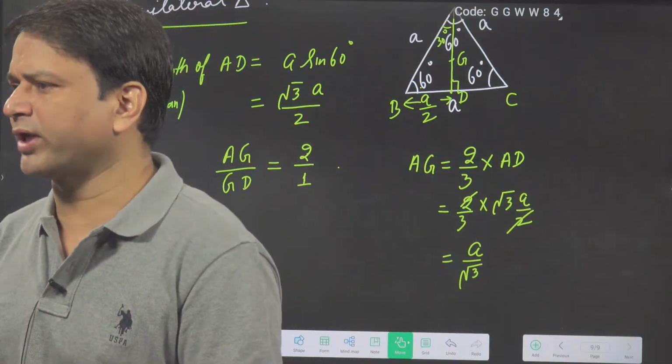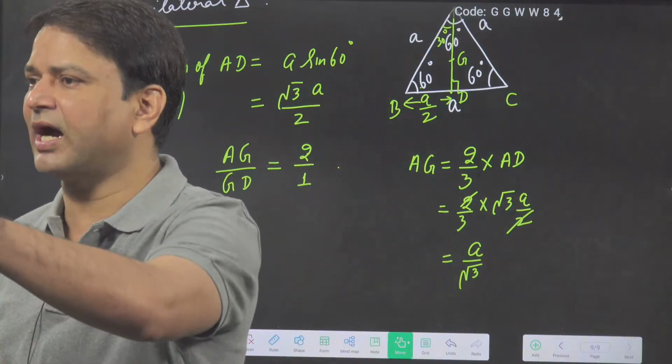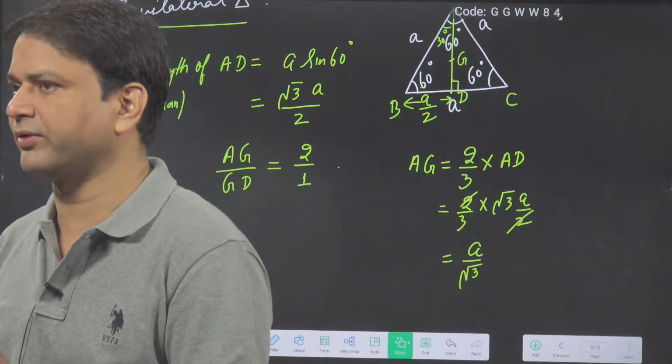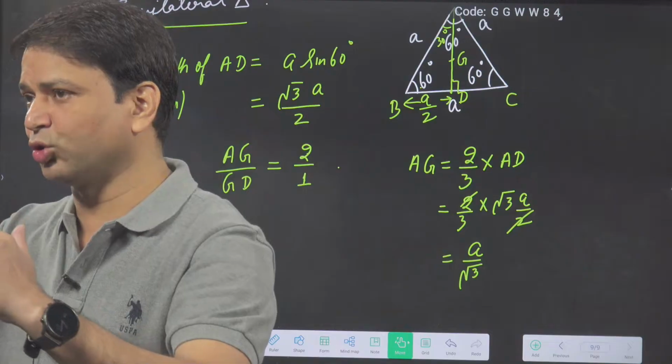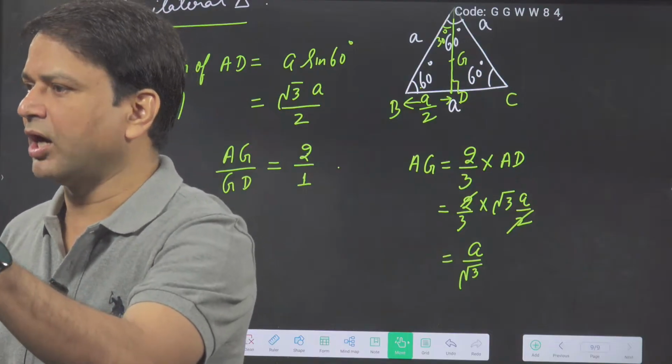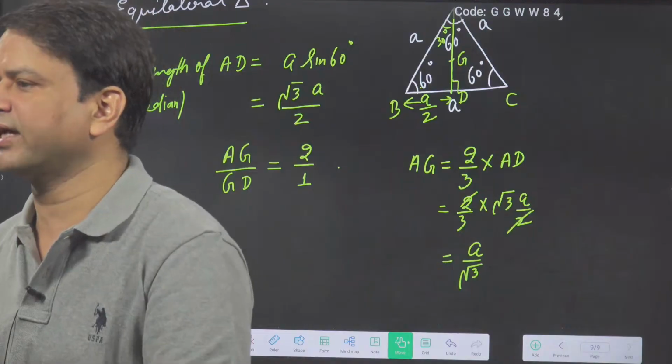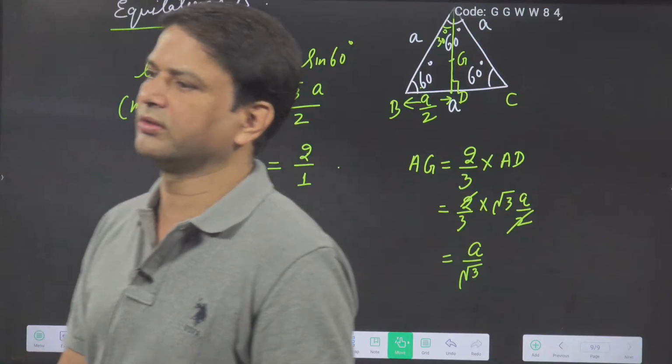Now GD, no need to calculate. GD is half of that. Then what can I say GD is? A by 2 root 3. Why? AG upon GD is 2:1. AG I calculated, how much did I get? A by root 3. Now what is GD if required? Half of that, which means A by 2 root 3.